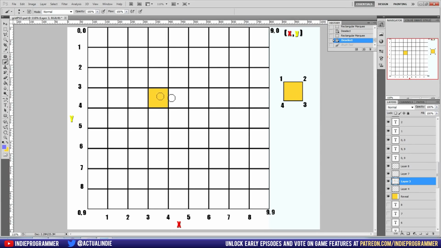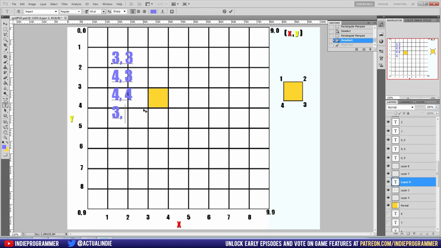So I made a little example square in here, and we're going to figure out the coordinates for it. The first thing you do, you see in the top right here, we start with the x, and then we put the y after it. So for this square, it looks like it is at 3x, and then down 3y. Then the top right corner is over 4x, down 3y. The bottom right is over 4x, down 4y. And the bottom left is over 3x, down 4y. Okay? Makes sense. I'm looking at it. Yeah, it makes sense.